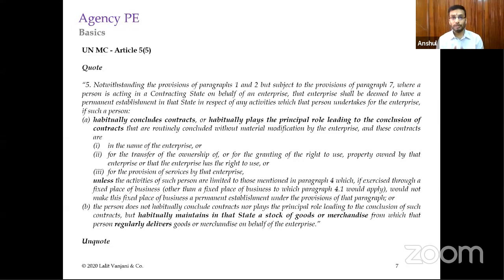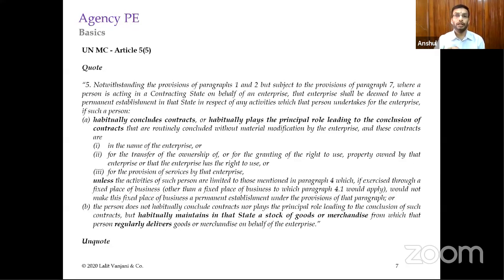So you see that it is not just playing a principal role, but even if you are maintaining the stock of goods in the source state, even then there can be a possibility, according to the UN Model Convention, that the foreign enterprise can have an agency PE in India.